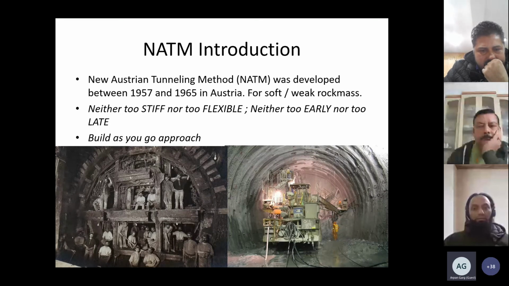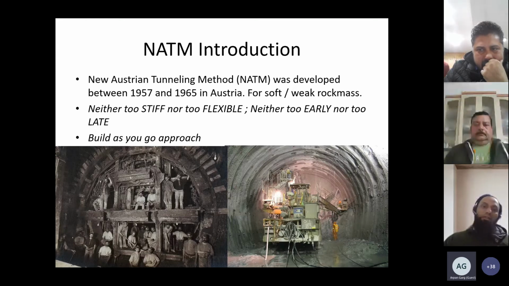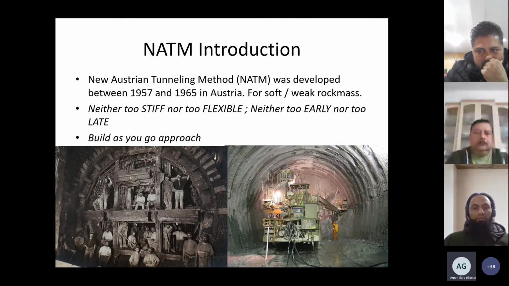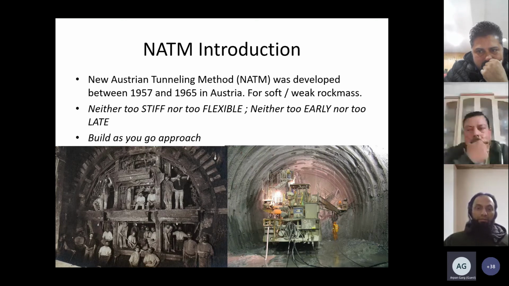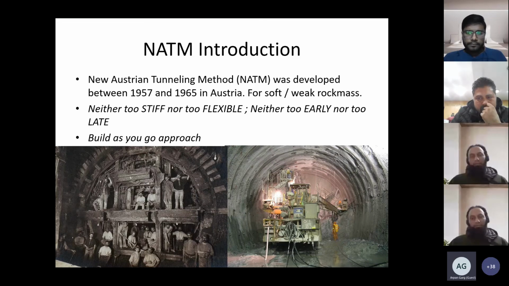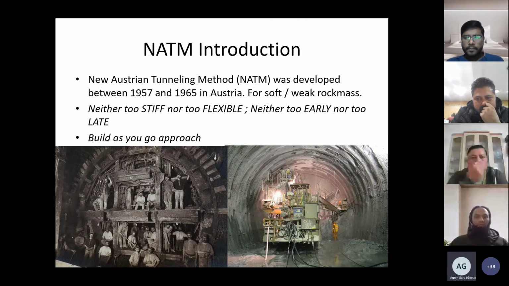Before that, I would like to explain that NATM is just a developed philosophy. It's still developing, and it's a concept. It's neither a design philosophy nor a construction method. It's a concept, and you can apply it to your understanding and to your requirements. But the bottom line remains the same: build as you go.